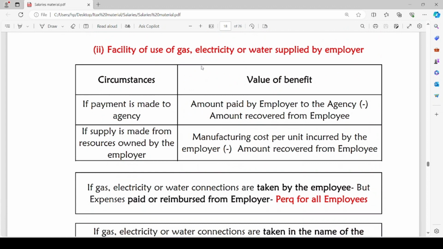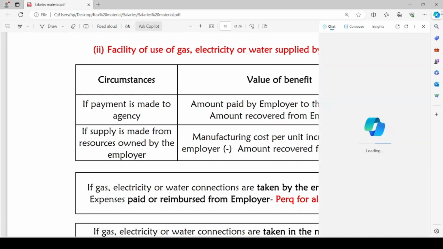Facility of use of gas, electricity or water supplied by the employer. When any facility regarding the gas, electricity or water is provided by the employer, the circumstances may be that there is an agency and employer is paying such agency so that these facilities are provided to his employee. In such a case, the value of perquisite will be amount paid by the employer to such agency minus amount recovered from the employee.